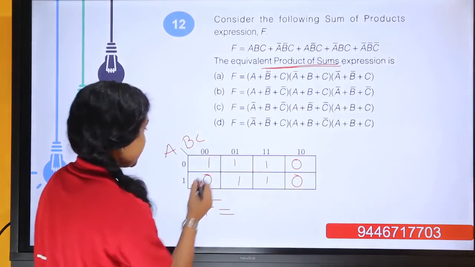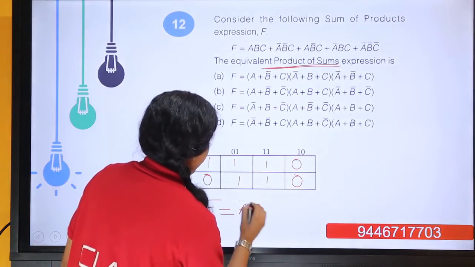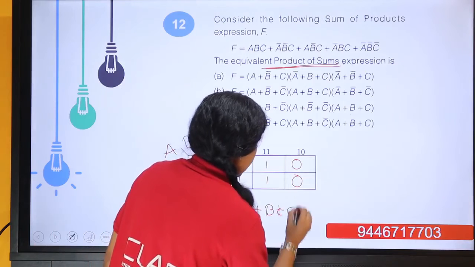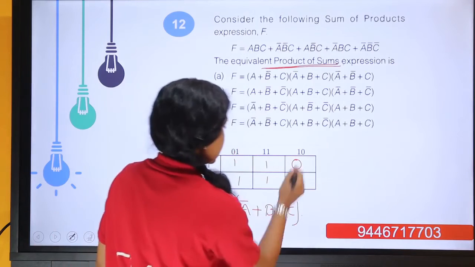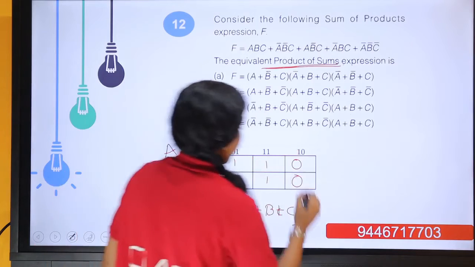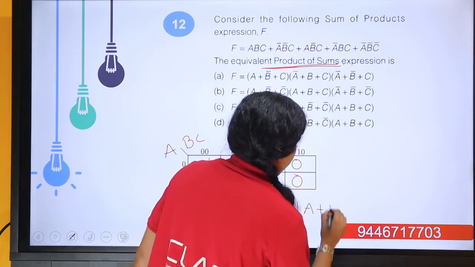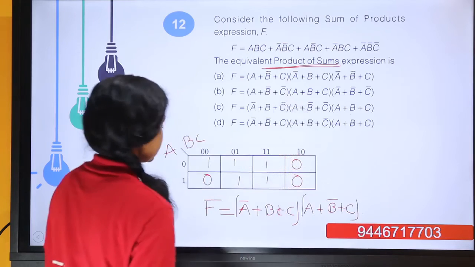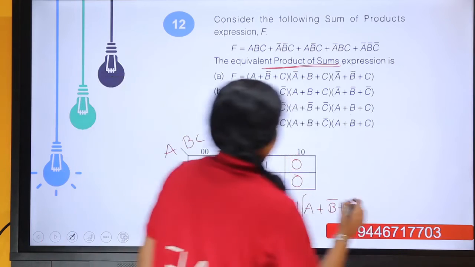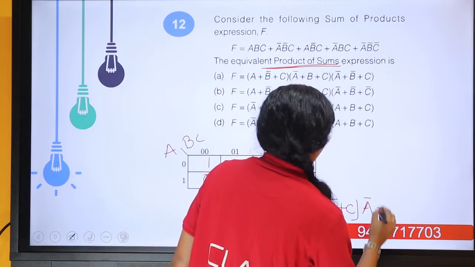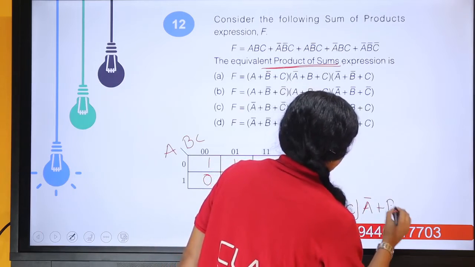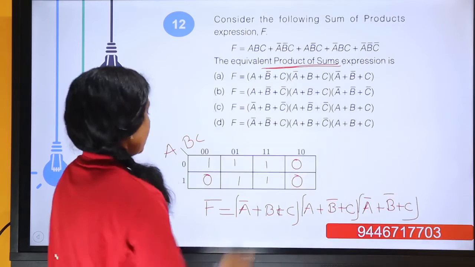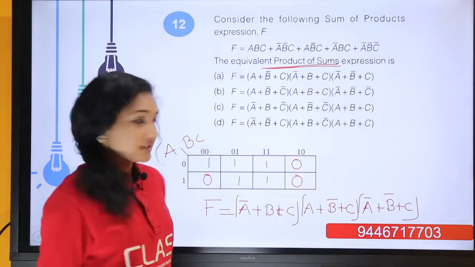The maxterm representation of this cell is A bar or B or C, and this cell is A or B bar or C, and this cell is A bar or B bar or C. Okay, so this is the equivalent POS expression.